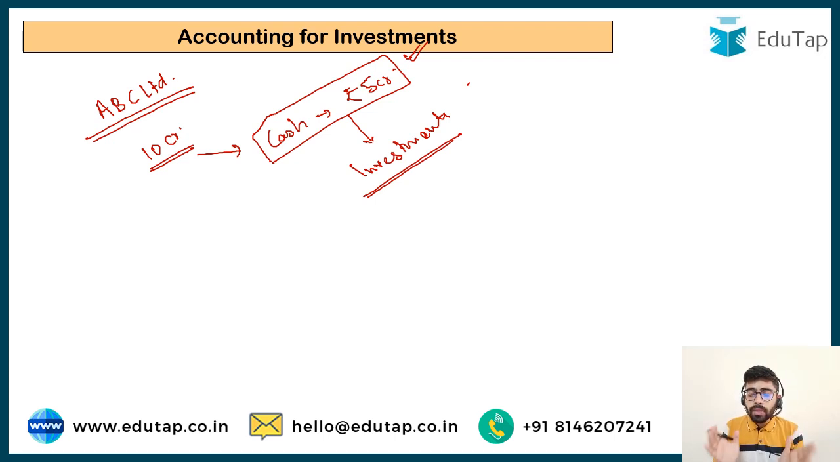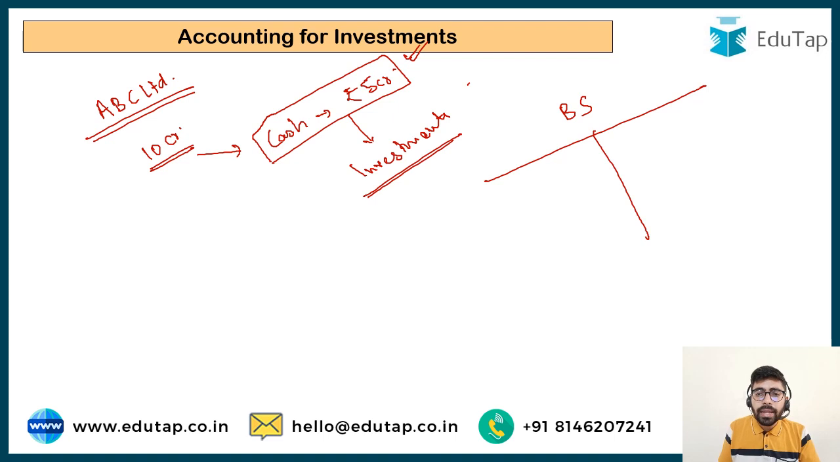Now the problem will arise when we would be preparing the balance sheet of this company. While preparing the balance sheet, on the asset side, we are all aware that these investments are the assets of the company. They are the assets of ABC Limited. We have to record these investments. At what price should I record these investments?